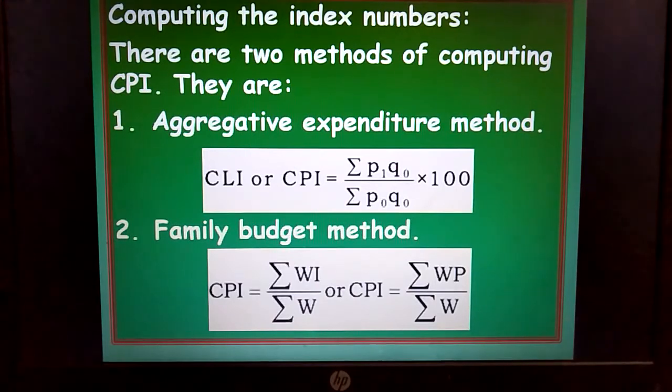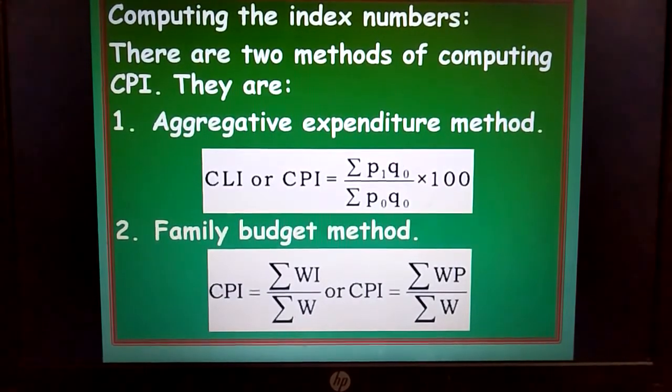But we will not be writing it under the heading of last year's price index number. It is based on the aggregative expenditure method calculation of consumer price index number or cost of living index number. That's why it is given here. Look at the cursor. CLI or CPI is equal to sum of P1 Q0 divided by sum of P0 Q0 multiplied by 100. For having been given price and quantity details in the problem, the cost of living index number will be calculated for the given data.